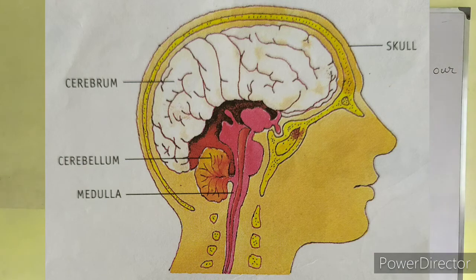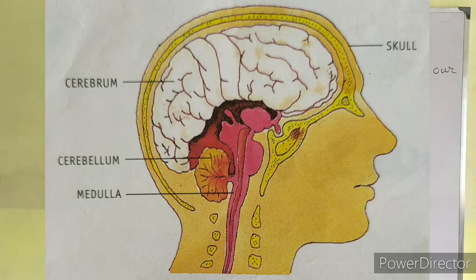Beneath the cerebellum, you can see there lies the bulb-shaped medulla. It connects the brain to the spinal cord. The medulla connects the brain to the spinal cord. It controls involuntary actions, like the movements of the lungs and the heart.